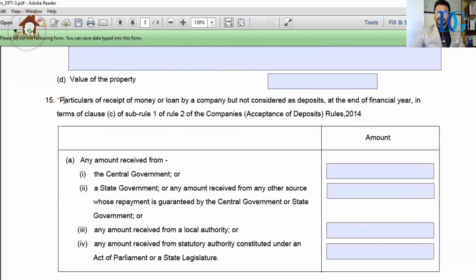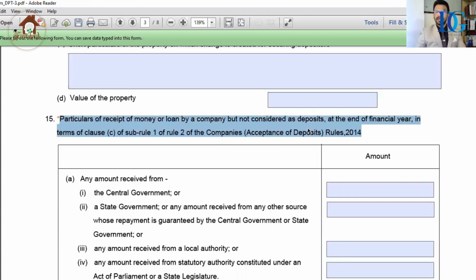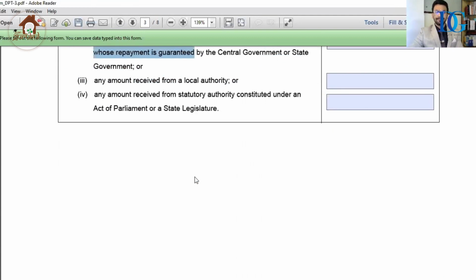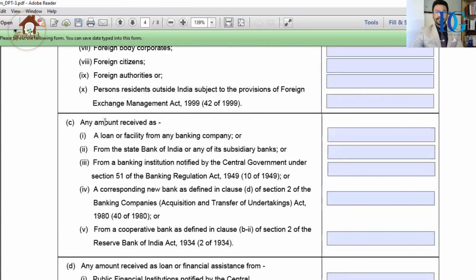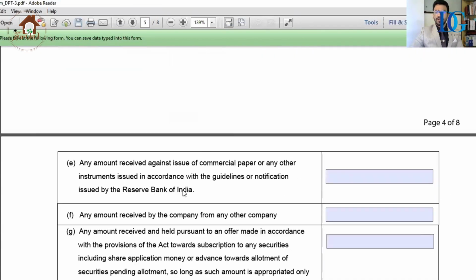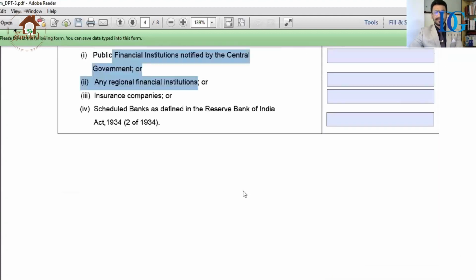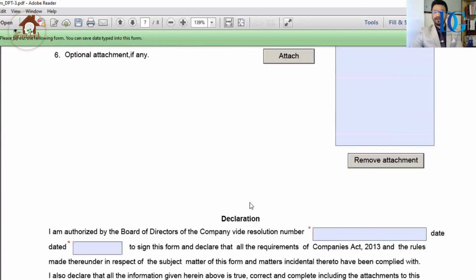Then column number 15 is the most important column, particulars of the receipt of money. Here you have to mention the amount of the loans you have received from the categories of person mentioned below, like government, foreign government, foreign person, banks, financial institution, public financial institution. Whatever figure is mentioned at point number 15 should be the final figure, and the same figure should be mentioned in the balance sheet of the company. The figure mentioned at point 15 and the figure mentioned in the balance sheet cannot vary. So this is the most important point you have to keep in your mind while filing the form.